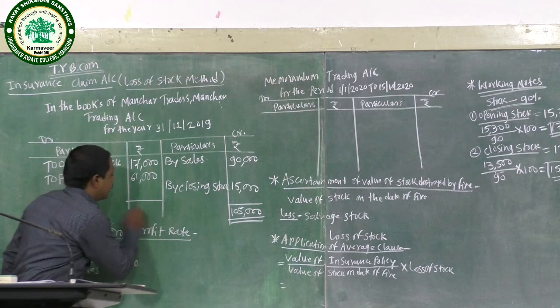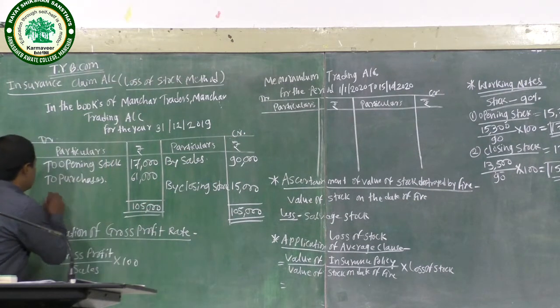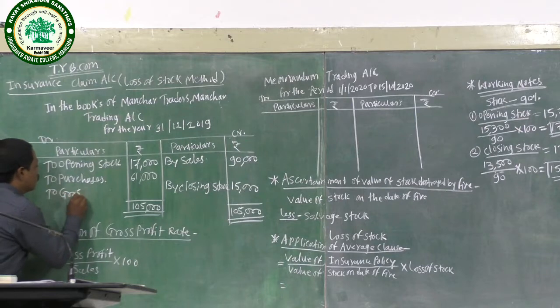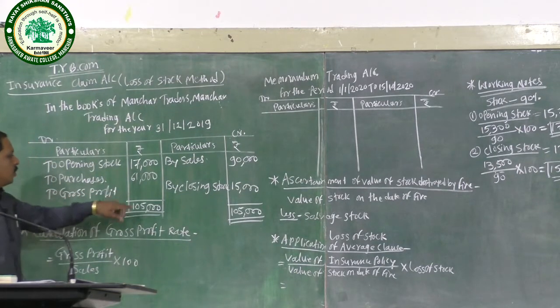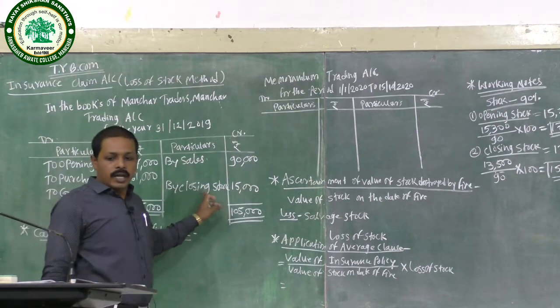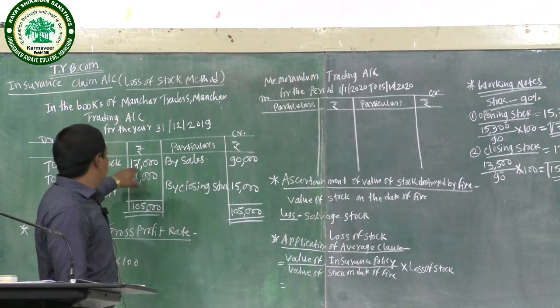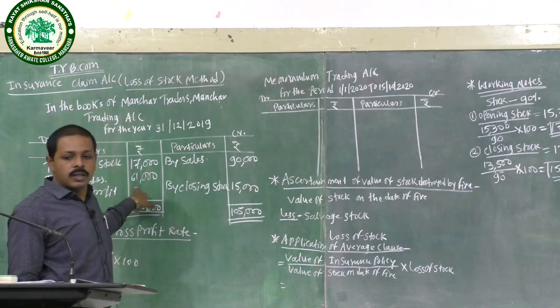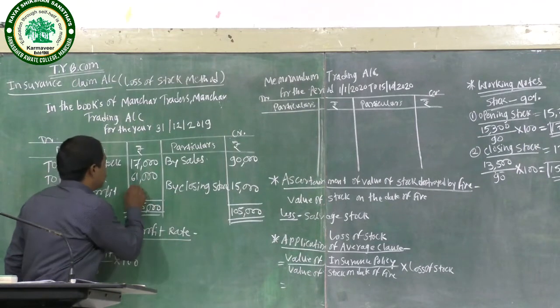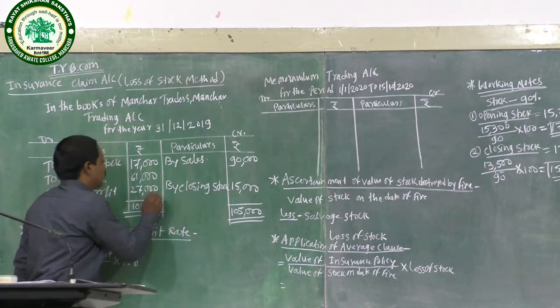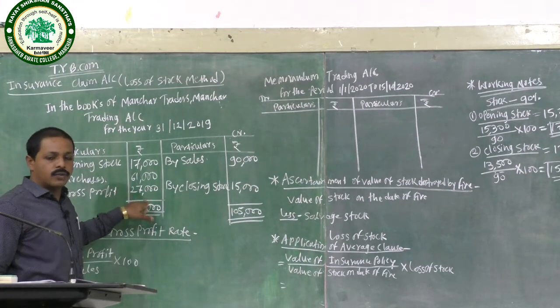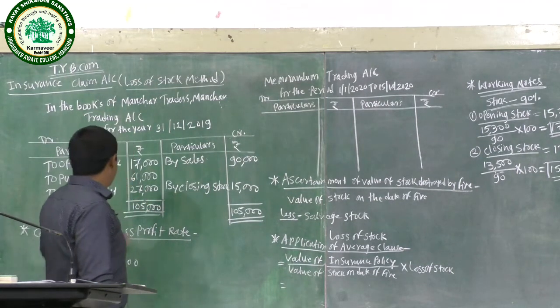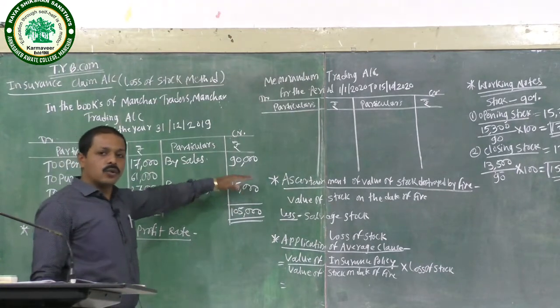Here we calculate the gross profit: 1,05,000 minus 17,000 minus 61,000 is equal to gross profit 27,000. Gross profit is 27,000 and the trading account is closed.